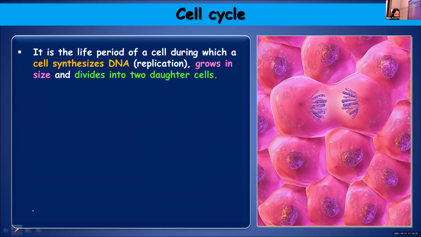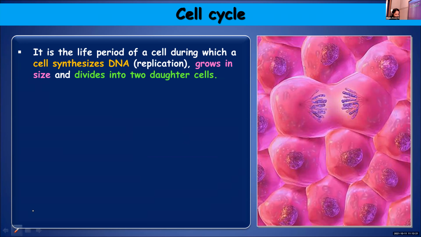So that constitutes a cell cycle. Once again, it is a life period of a cell during which a cell synthesizes DNA, grows in size, and divides into two daughter cells. Or else you can say, cell cycle is a sequence of events.